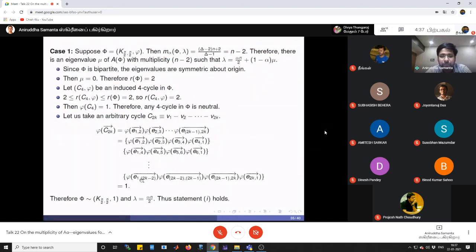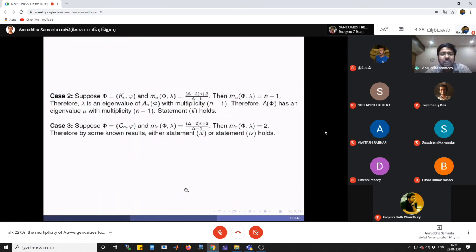So in this way, we can see the gain of this cycle is nothing but the product of the gains of all inside cycles, and since all their values are 1, their product is 1. So therefore, any arbitrary cycle in phi is neutral, therefore phi is balanced, right? So it is a balanced complete bipartite graph of same partition size. And what is lambda here? Since mu is equal to 0 here, the lambda is n alpha by 2. Similarly, we can prove the other cases, right? So this is the characterization of our main result.